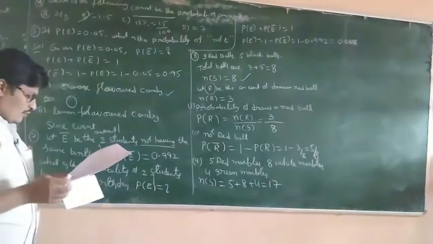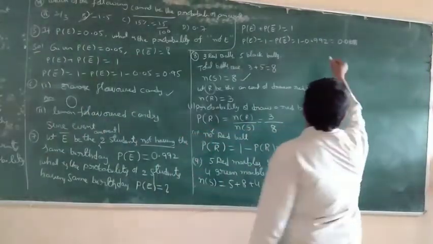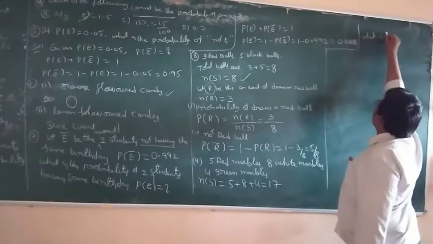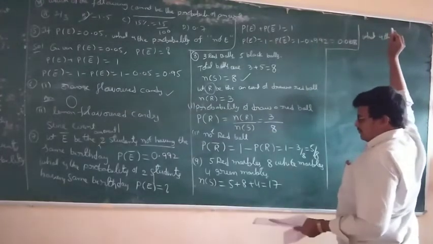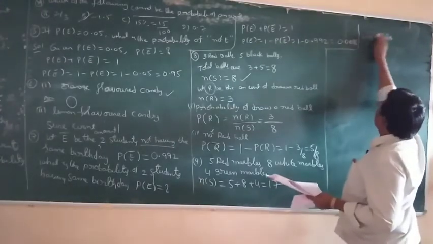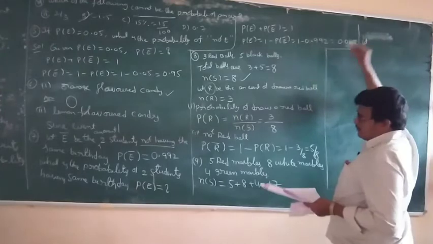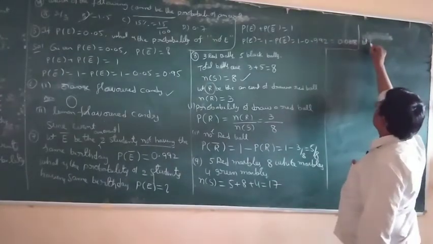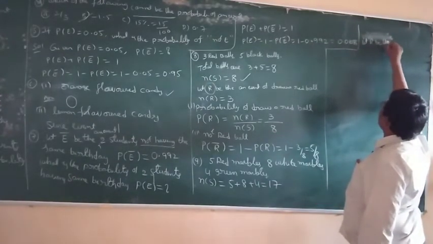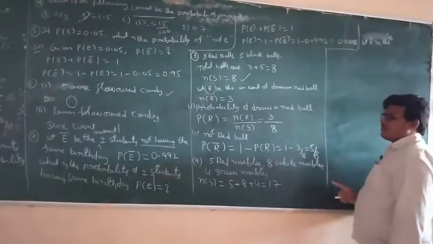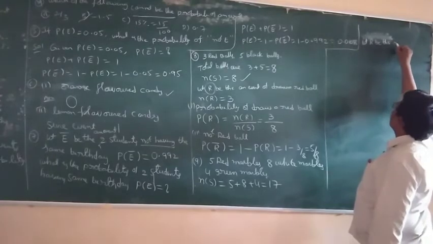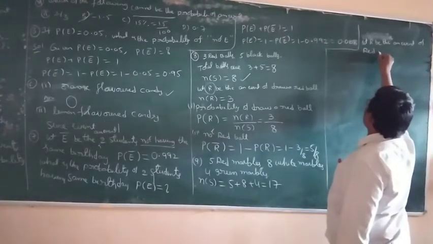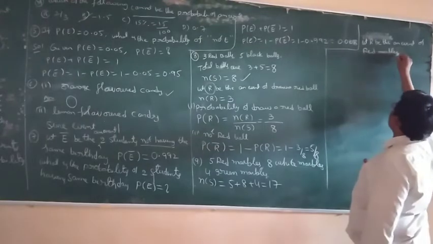First of all, let us define the events for red, white, green. Let R be an event of red marbles.